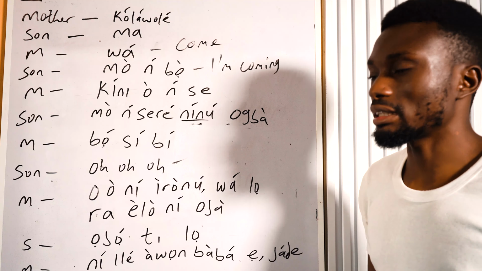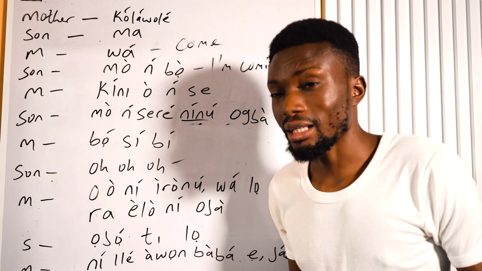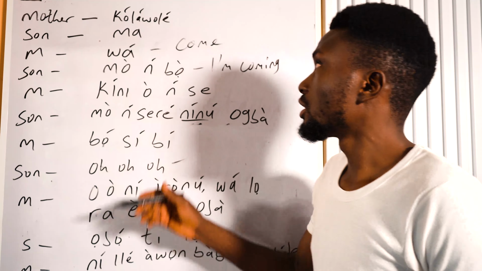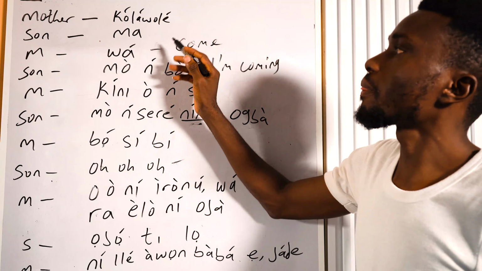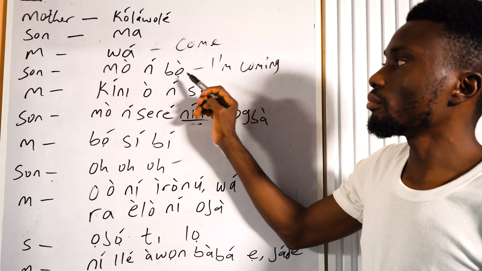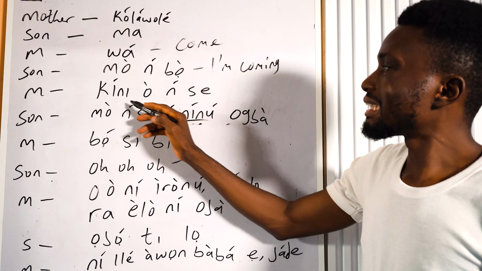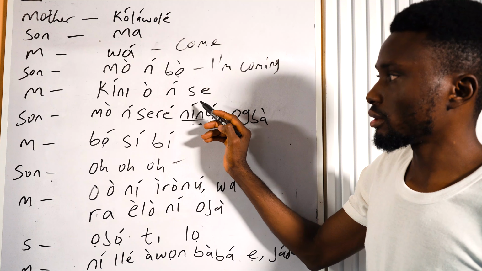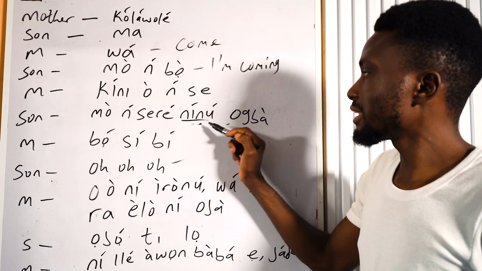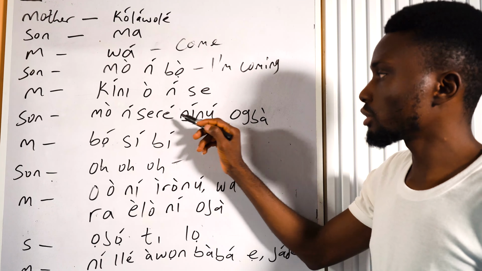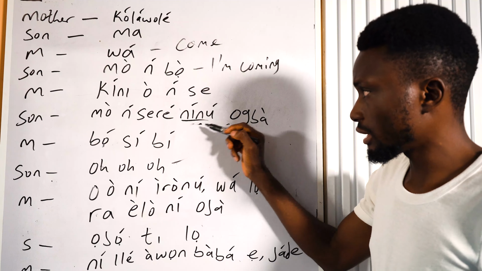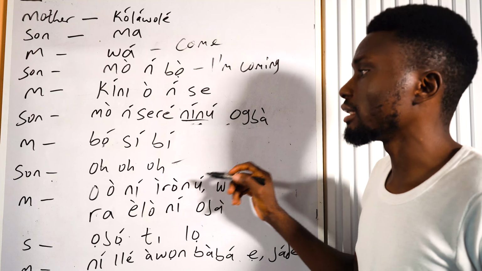So that's just what this is. It's just about a reluctant son and a tough mother who's not going to accept laziness. So let me go over it again. Kọ́láwọlé máa wá, mò ń bọ̀, mò ń bọ̀. Kí ni ò ń ṣe? What are you doing? Mò ń ṣeré nínú ọgbà. I'm playing in the garden.